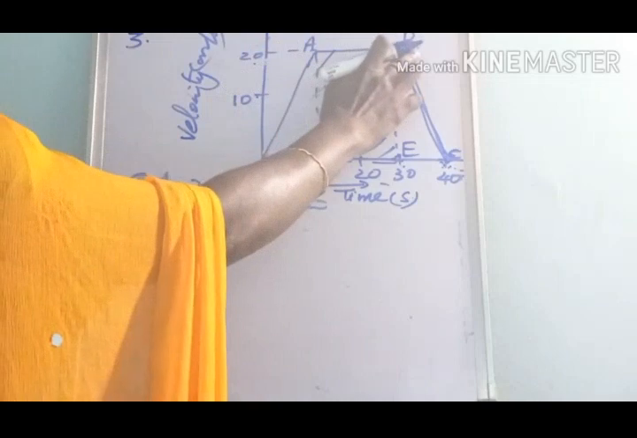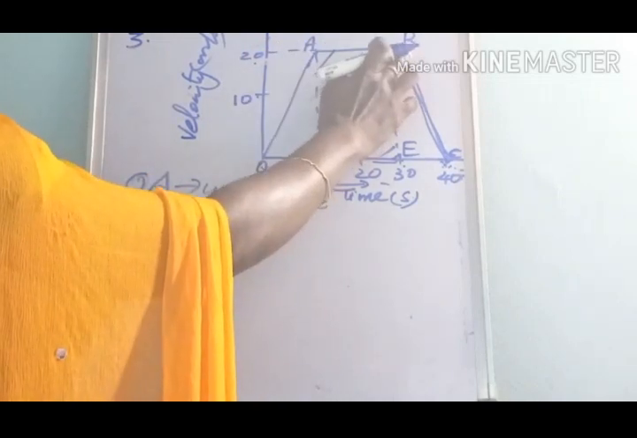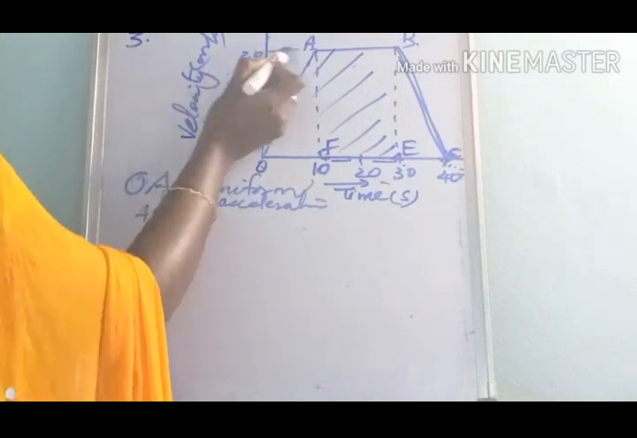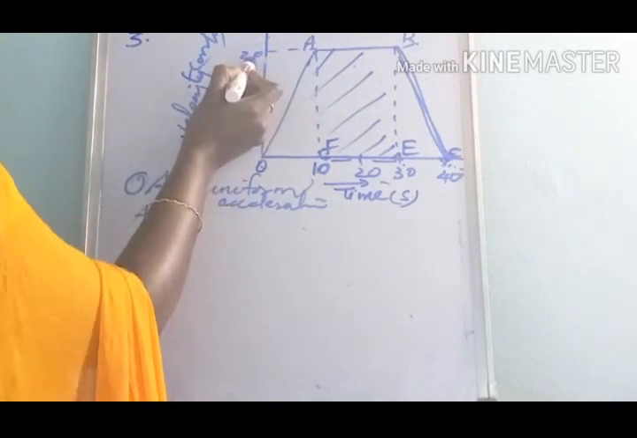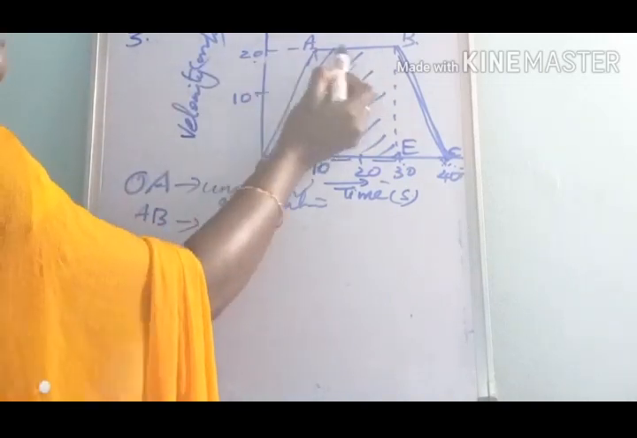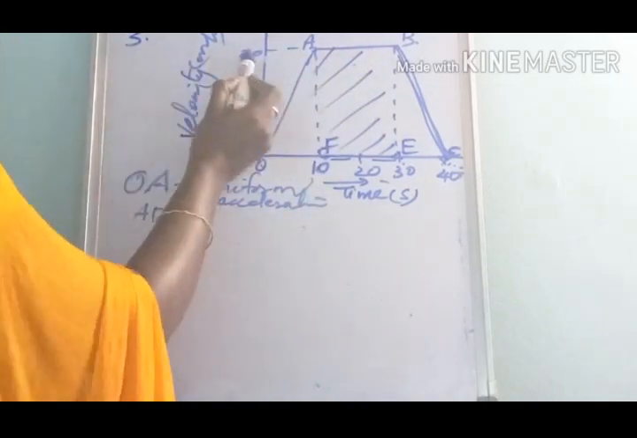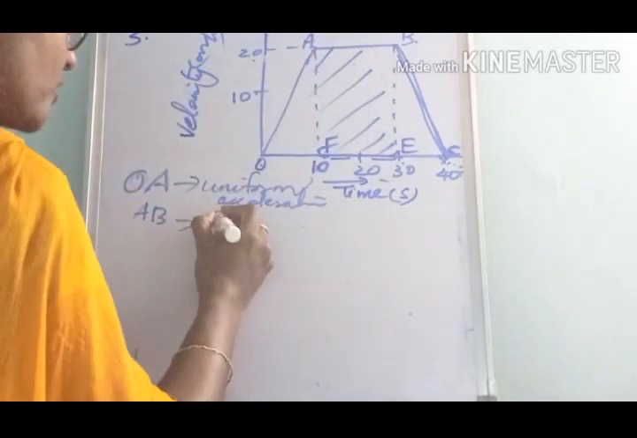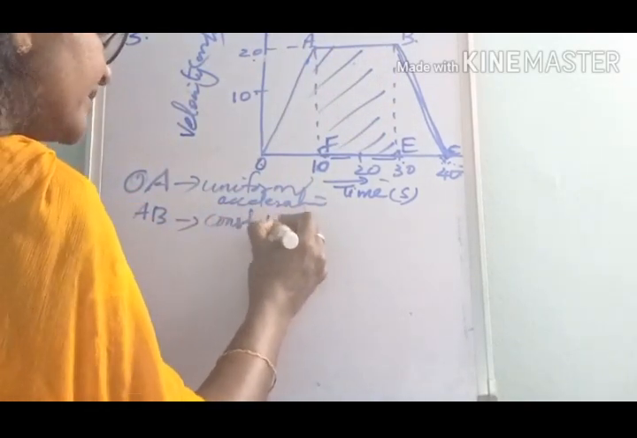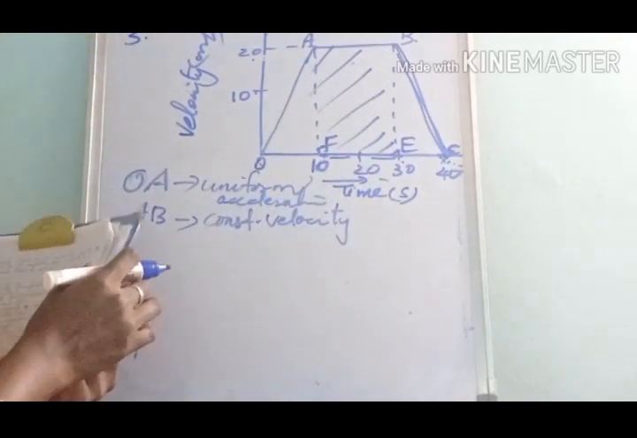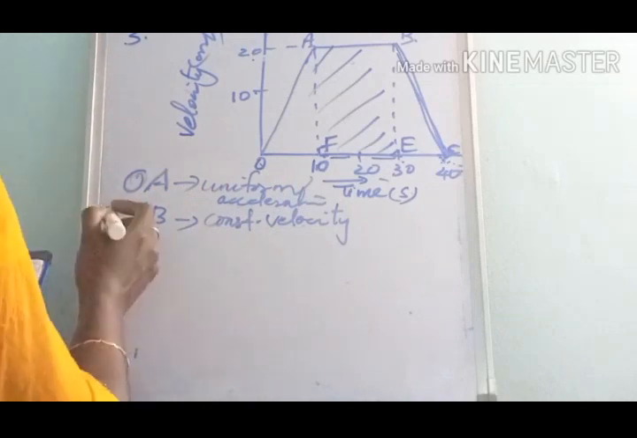Here AB represents the object moving with a constant velocity. Corresponding to A, the velocity is 20 meter per second. Up to B, there is no change in velocity. It remains 20 meter per second. So AB represents constant velocity.